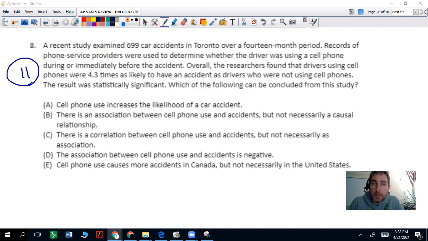A, cell phone use increases the likelihood of a car accident. Was an experiment performed? In that case, no, we're not going to give drivers cell phones and say, all right, go drive, see what happens. We don't know that. B, there is an association between cell phone use and accidents, but not necessarily a causal relationship. So we've linked that there is some relationship between those two, but we haven't determined if there's a cause and effect because, again, no experiment.